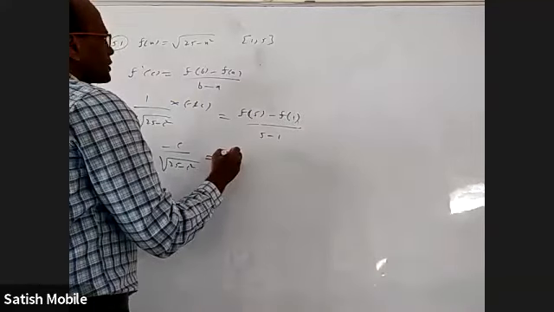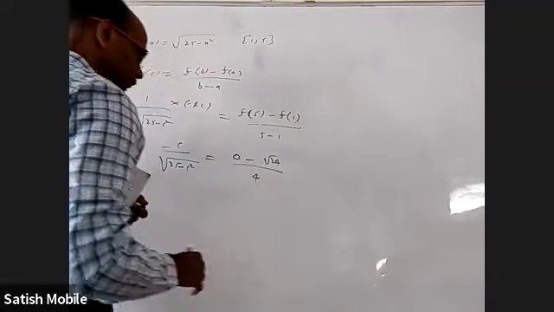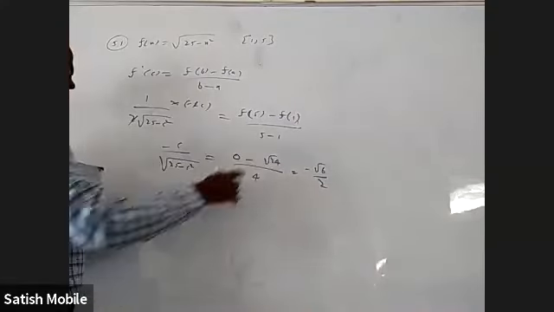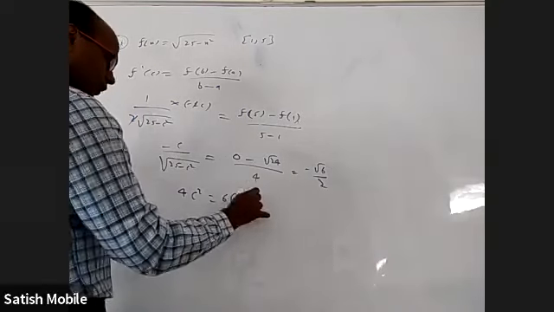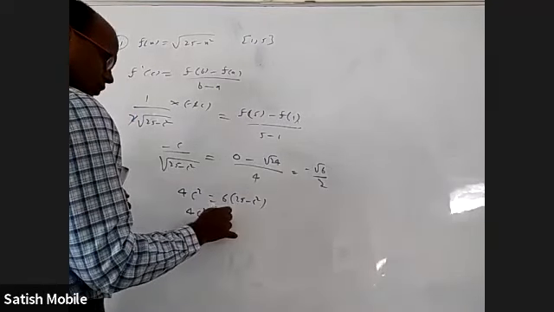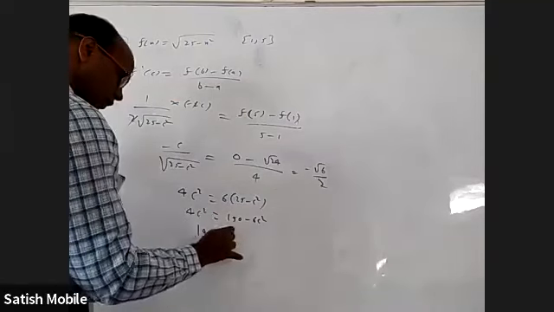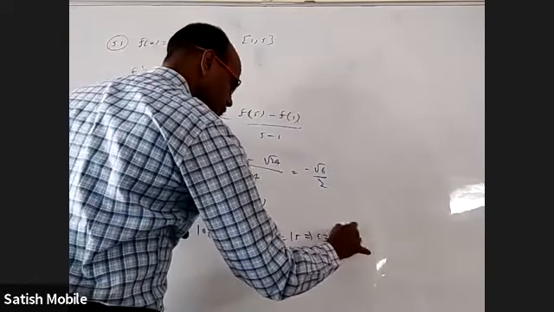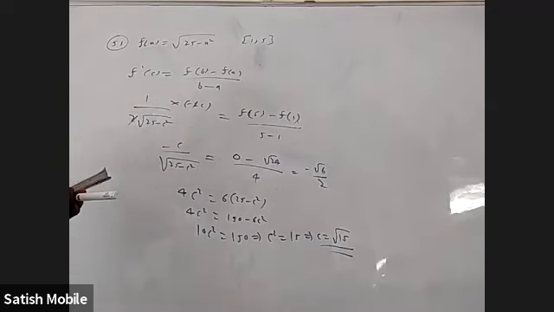f of 5 is 0. f of 1 is root 24, which is 2 root 6. That is minus 2 root 6 by 4. Multiplying, I get 4 c square equal to 25 minus c square times 6 by 4, that is minus, 10 c square is 150. c square is 15, c is root 15. And root 15 is between 1 and 5. That's good.